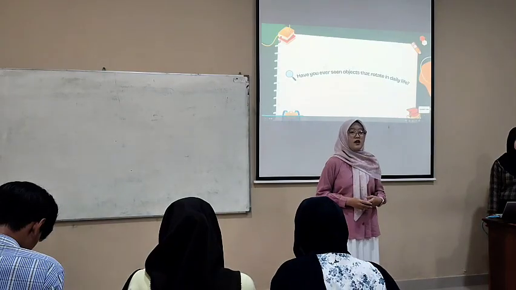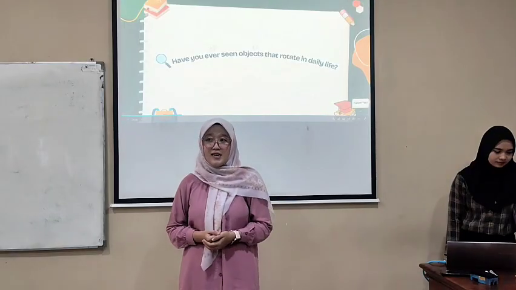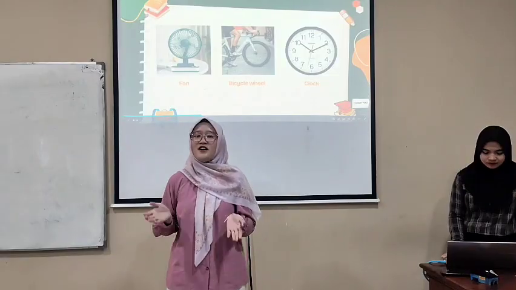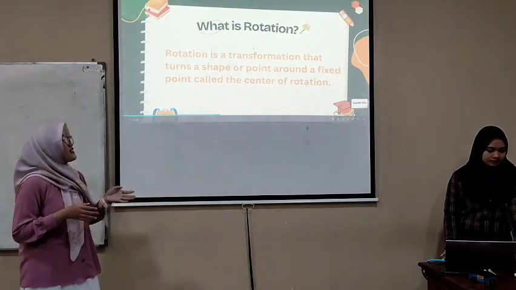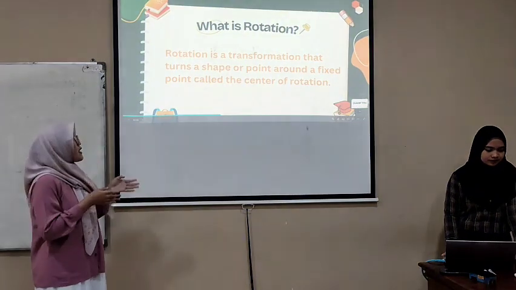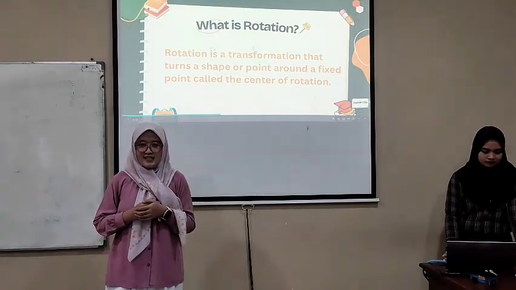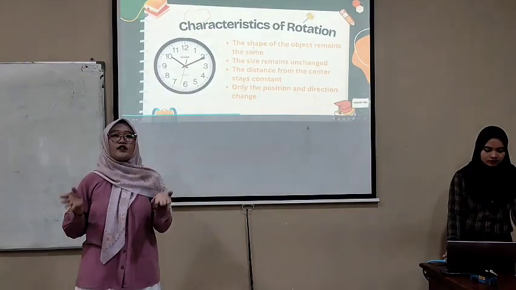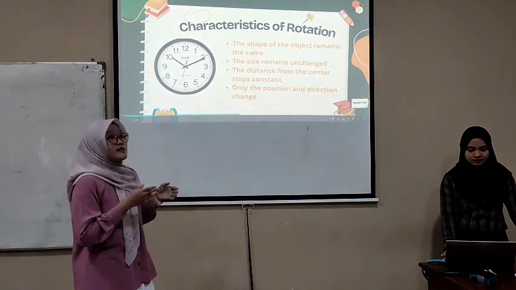Have you ever seen objects that rotate in daily life? Yes, Miss. Can you mention some examples, guys? Fan, bicycle wheel, clock. Yeah, correct. Does anyone know what rotation is? No, Miss. Rotation is a transformation that turns a set or point around a fixed point called the center of rotation. Characteristics of rotation. First, the shape of the object remains the same.